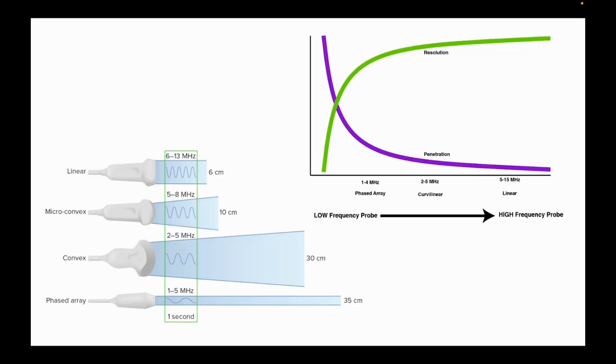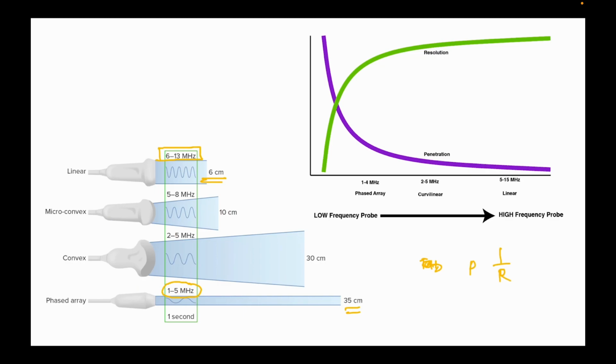Now look over here. Here we have the transducers, and these are the frequencies of each transducer, and here we have the penetrations. Okay, so the higher the frequency, the lower the penetration, but good resolution. So the linear probe has low penetration but high frequency and great resolution, while the phased array probe has deeper penetration but low resolution. So higher the frequency, greater the resolution but less penetration. So penetration is inversely proportional to the resolution.